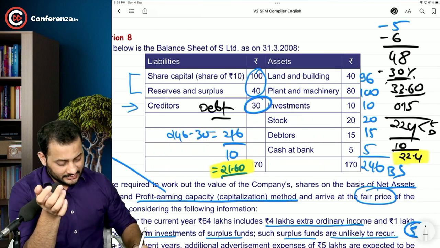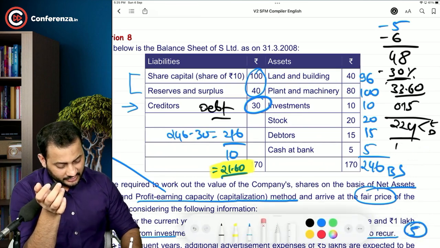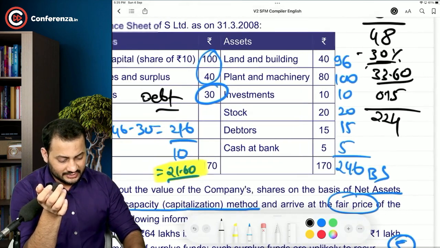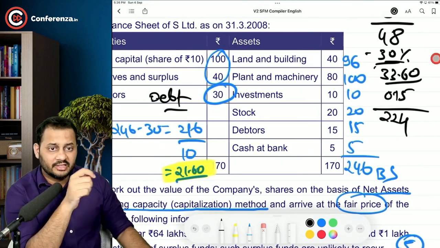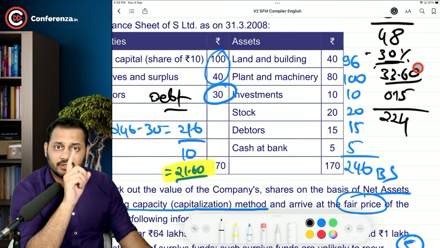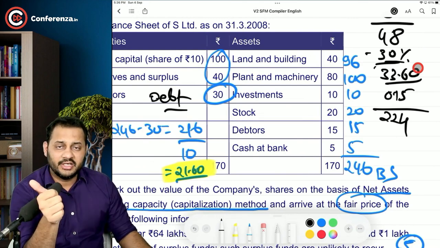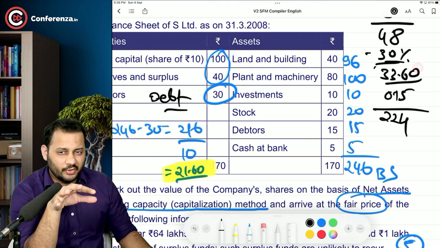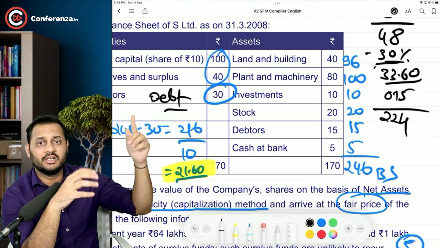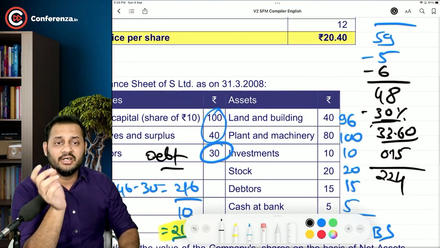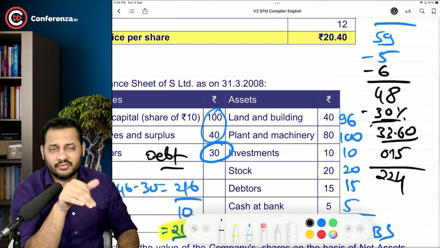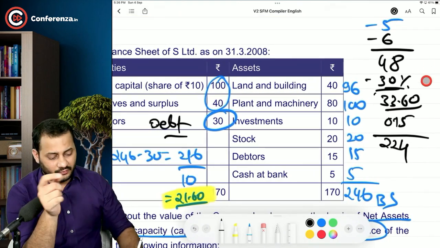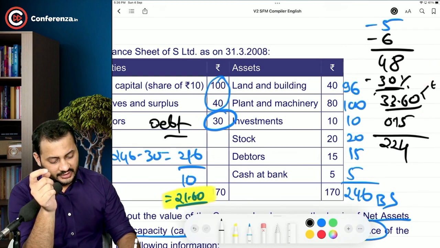If I assume this as a debt, the answer will change to a certain extent. Now, what does that mean? It means that this 33.6 lakhs is earned for two parties, equity and debt holders. One more thing which can be ambiguous in this question is that if there are debt holders, where is the interest? Why didn't we deduct interest? So that is a little ambiguous part. So this earning will be for equity and debt.